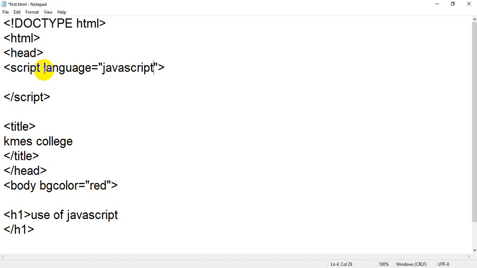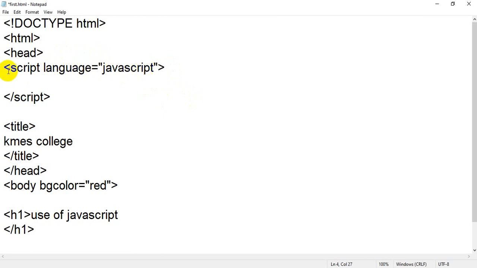Again, there is a point of understanding that JavaScript is a single word. You have to write it in small letters. JavaScript is a single word, there is no space. You can't write Java and script. So you have mentioned script, means you are going to insert some scripting language. Which scripting language are you going to insert? You are going to insert the JavaScript language.